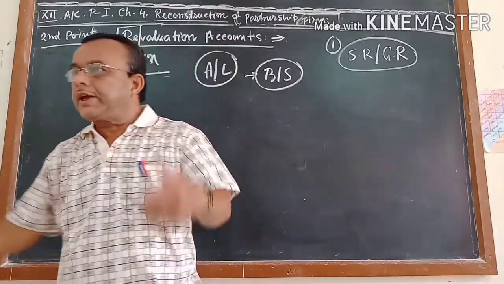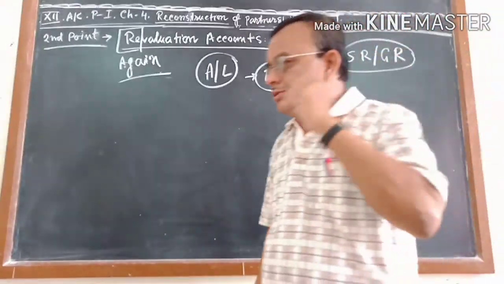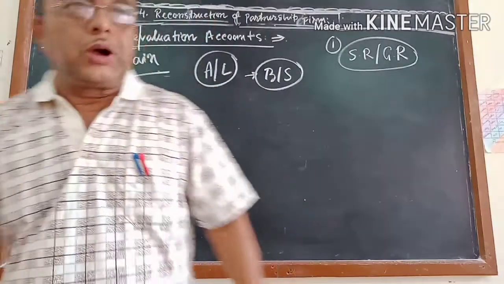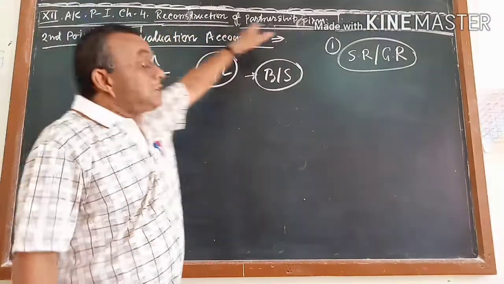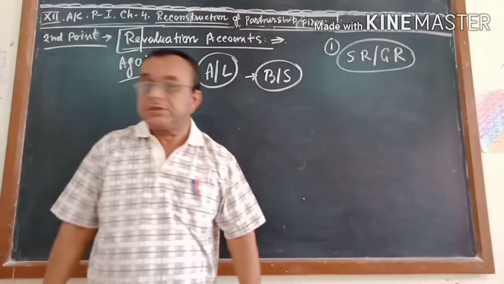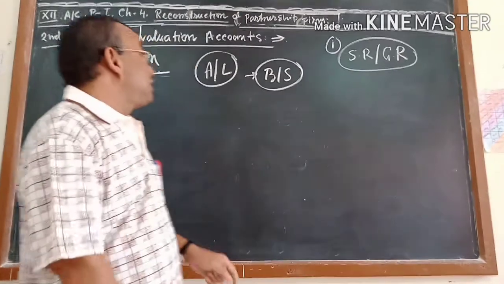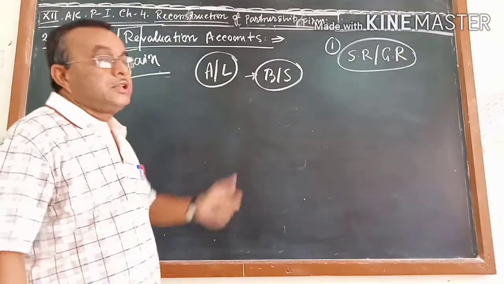The question has already come to your mind: Sir, what is the necessity of doing the revaluation? I told you, the chapter is reconstruction of a partnership firm. In this chapter, we are going to reconstruct. That means we are going to change.